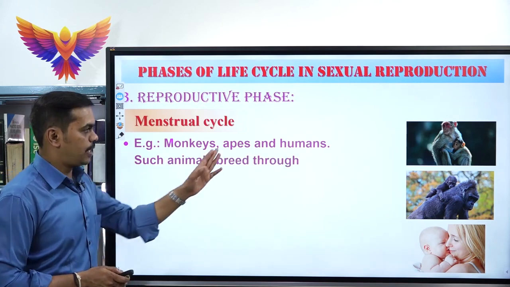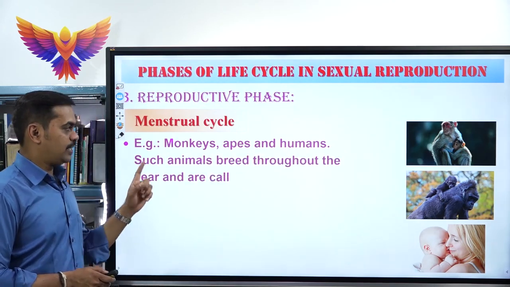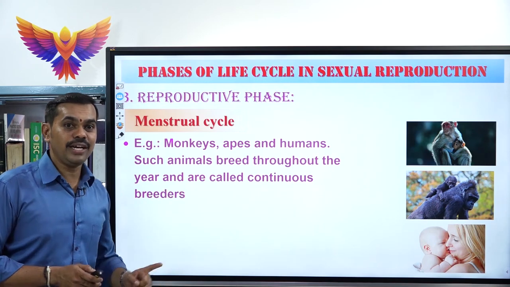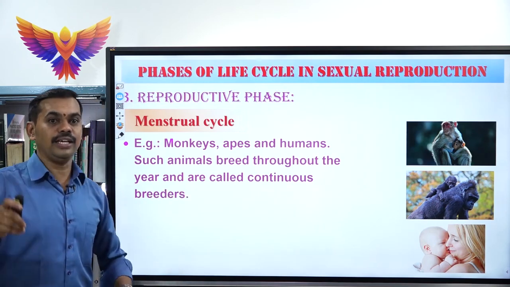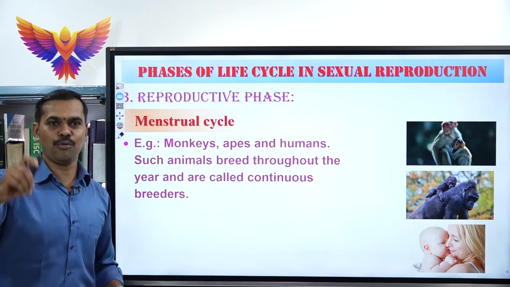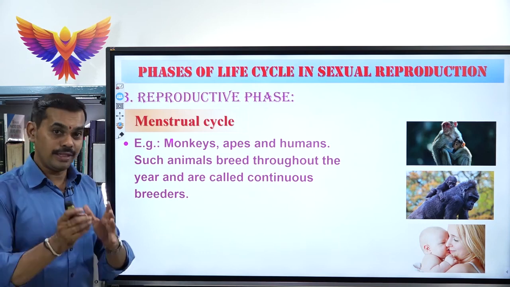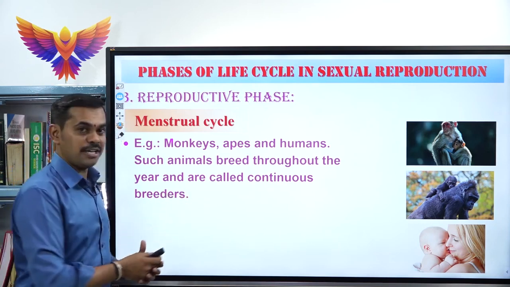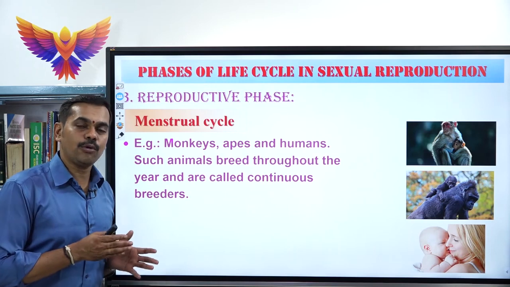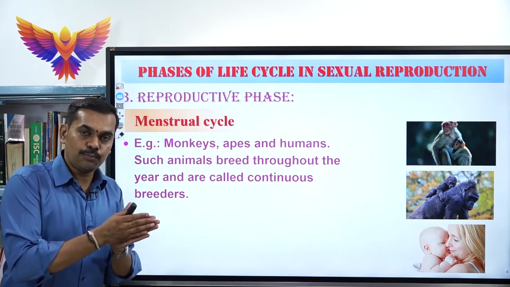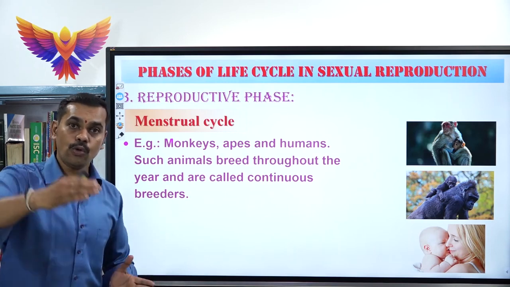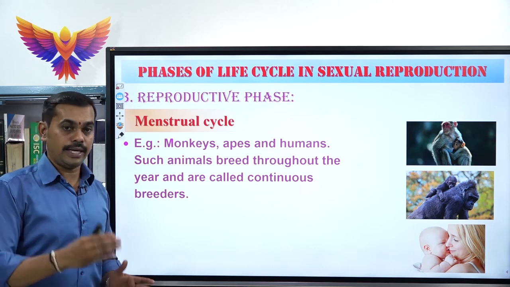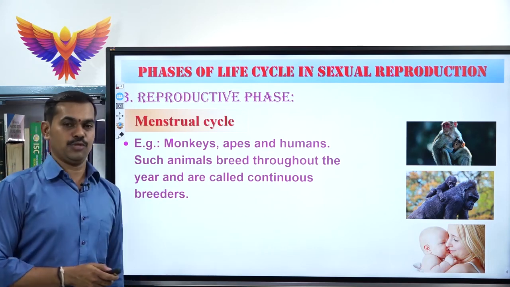See, monkeys, apes, humans, such animals, they breed throughout the year. All through the year they keep on reproducing their young ones. That's why they have been called as continuous breeders, because the reproductive activity keeps on continuing throughout their reproductive phases. That is why they have been called as continuous breeders.